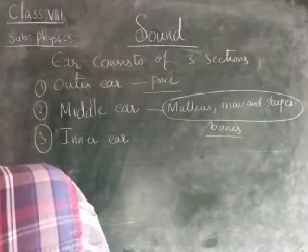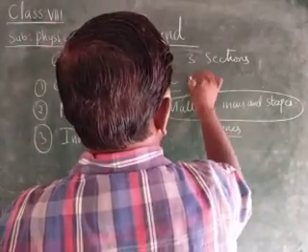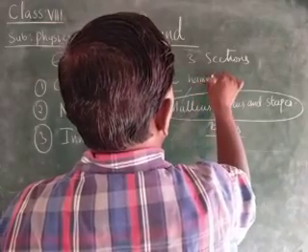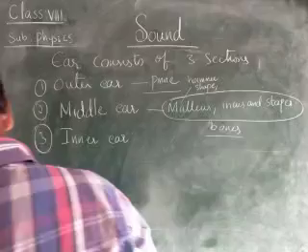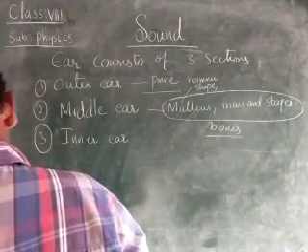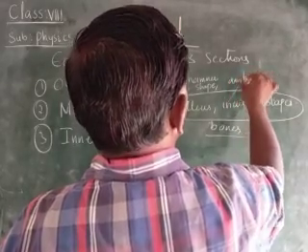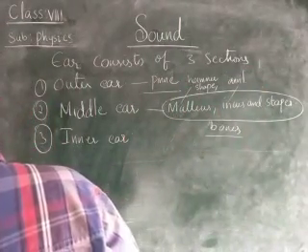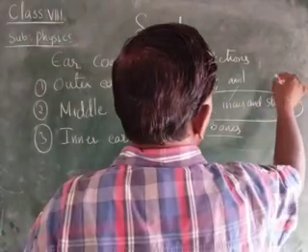Okay, malleus is in hammer shape. Incus is in anvil shape, and stapes is in stirrup shape.